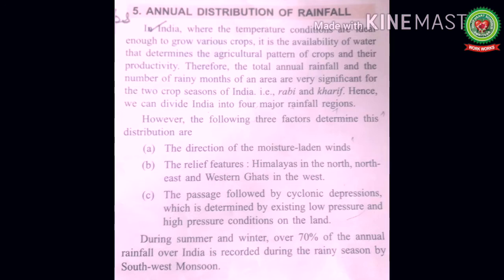Number 3, the passage followed by cyclonic depressions. Cyclonic depressions are the low pressure depressions which are determined by existing low pressure and high pressure conditions on land. For example, western disturbances during winters and tropical cyclones during the time of retreating monsoons. Over 70% of the annual rainfall over India is recorded during the rainy season by the southwest monsoons. It can be either on its arrival or when they are retreating back.